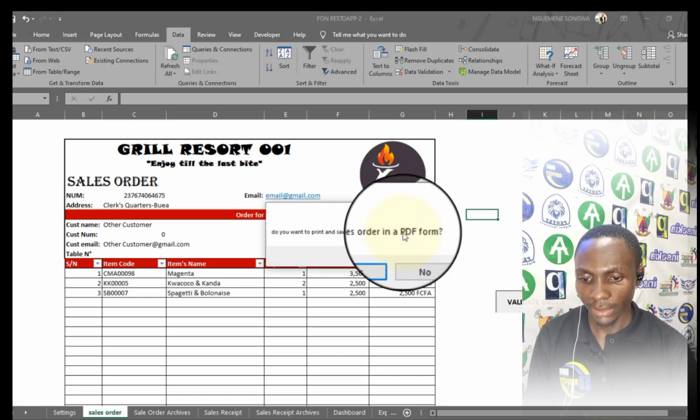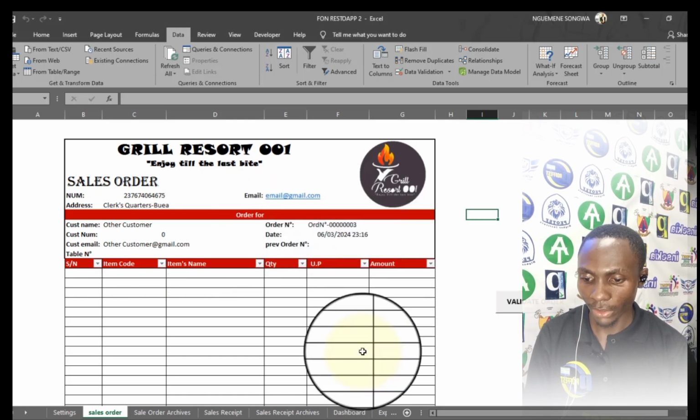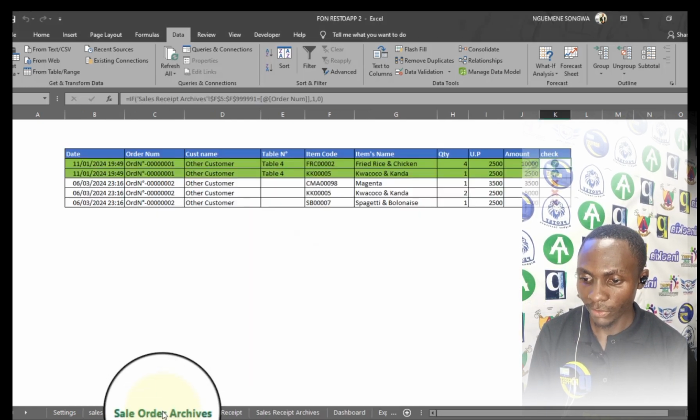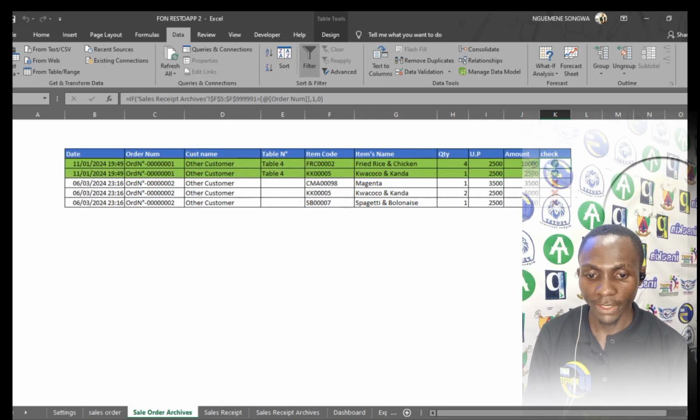To validate it, I don't want to print it in PDF. I'm just going to take no. From here, you will see the order has been saved, and as you can see, it's not in green to show that it has not yet been validated.